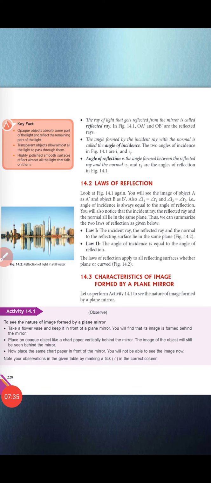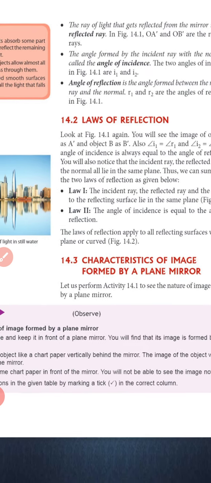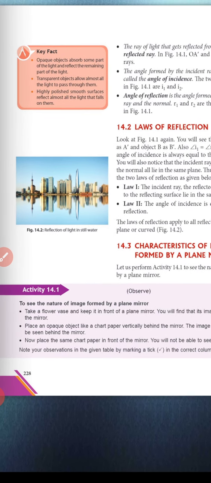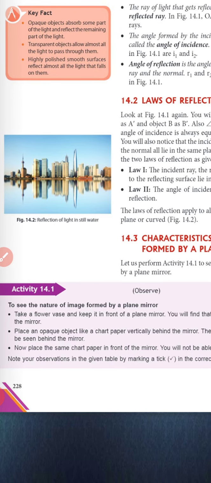Our next topic is the characteristics of the image formed by a plane mirror. To explain these characteristics, first of all we have an activity. In this activity we have to find the nature of the image formed by the plane mirror. This is a simple activity, you can perform it at home also. You can take anything, not only a flower vase, you can also take a pen, pencil or book.